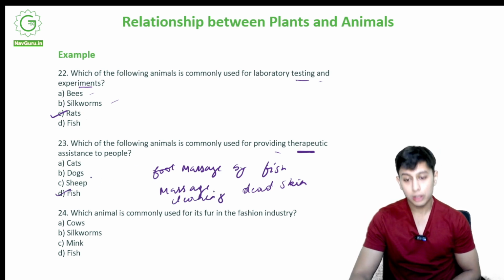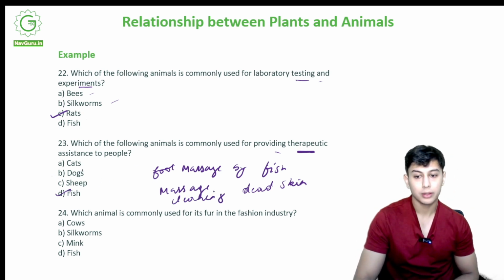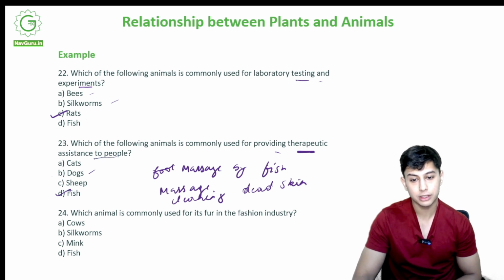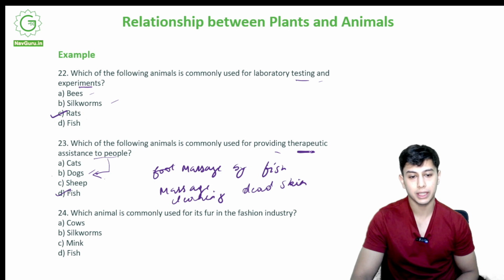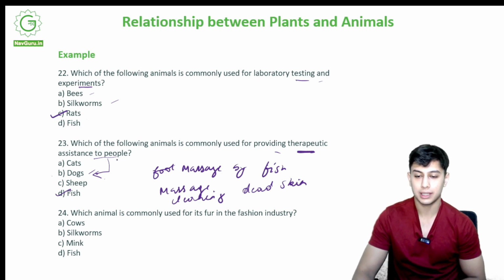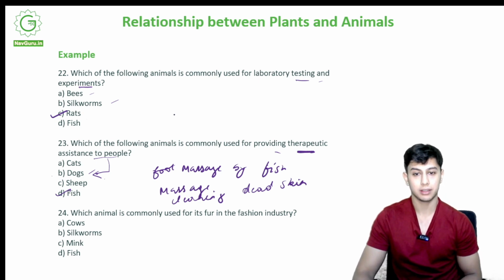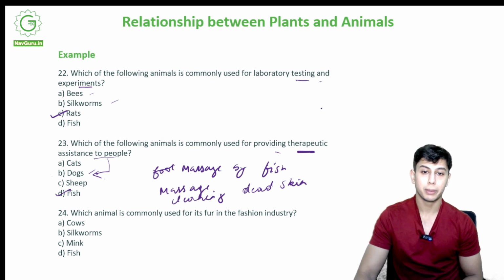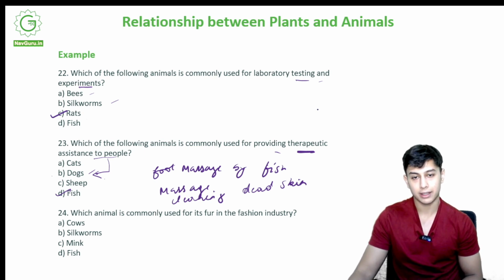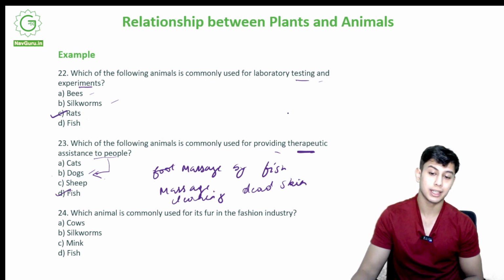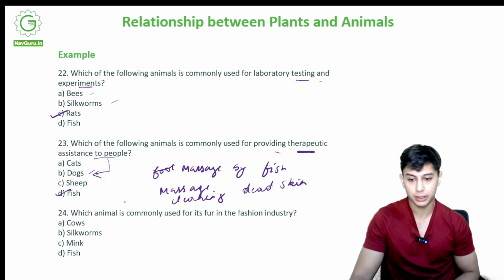Now also dogs are used. Okay, dogs can also be used for assistance to people. Fish are used for therapy, dogs are used for assistance, meaning guiding us, bringing us stuff back. Okay, so guard dogs, guides. Dogs are very good at that.